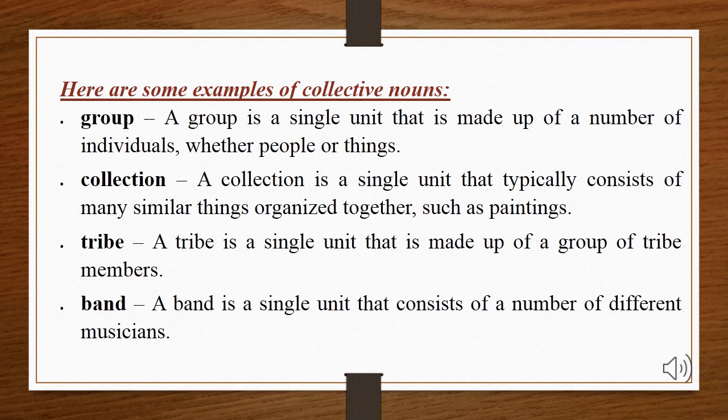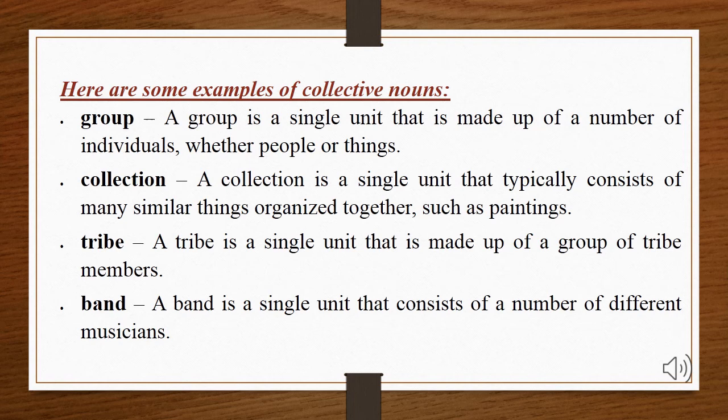Like group can be a people group or things group. Collection can be a collection of anything that is similar to each other. Then there is a tribe. Tribe is a large group of people that are of the same caste. And then there is a band. Band is a single unit for musicians.